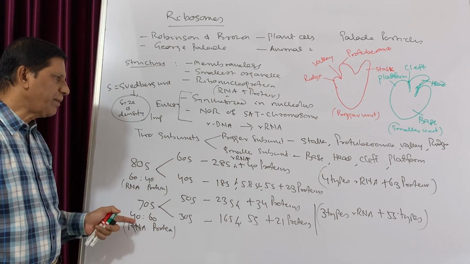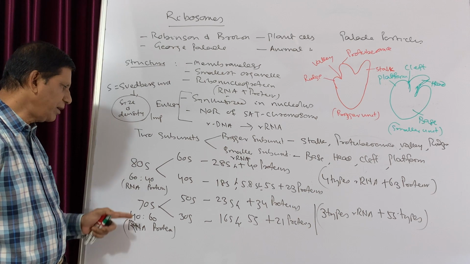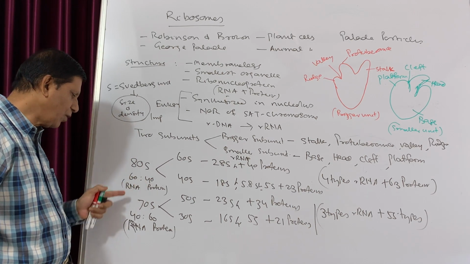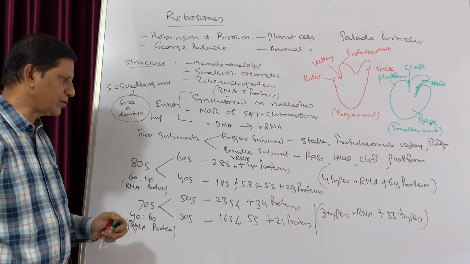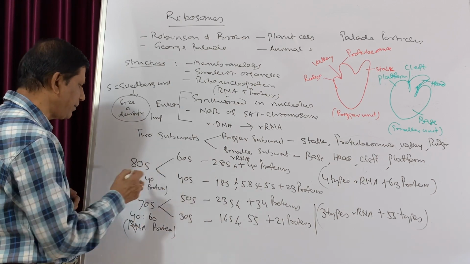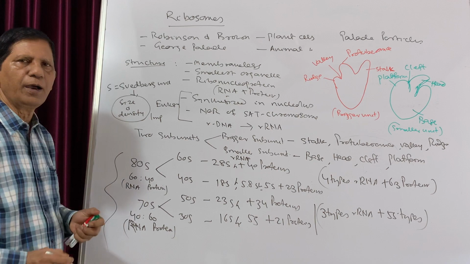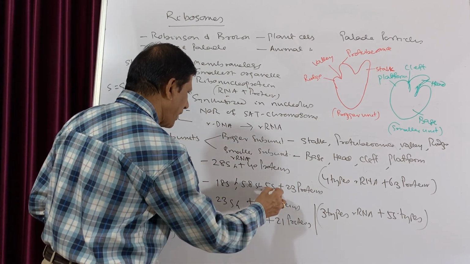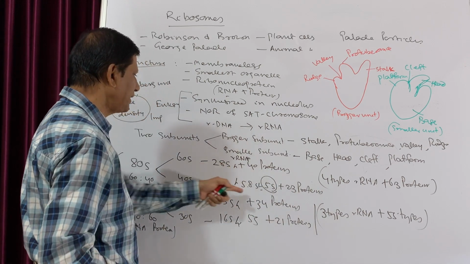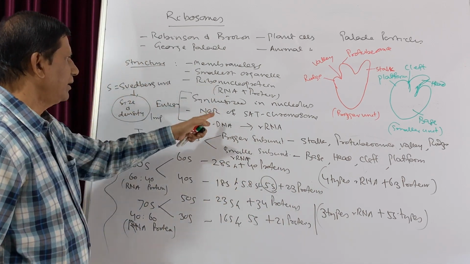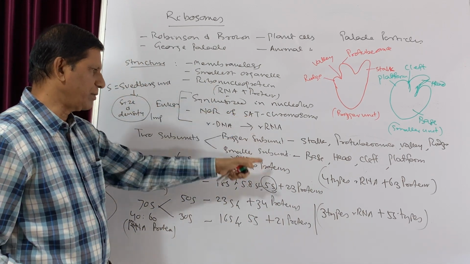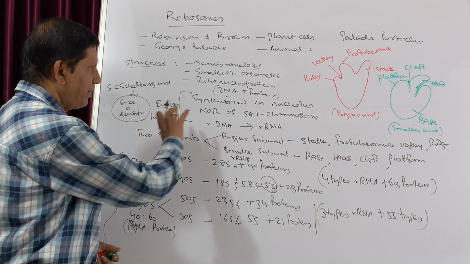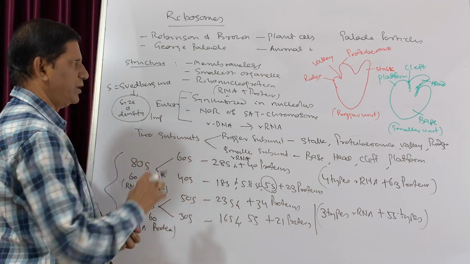That means both of them consist of RNA and protein, but in case of eukaryotes, the RNA content is more in comparison to the prokaryotes. And these are the different types. These are very, very important from examination point of view. Except this 5S, the remaining 3 are synthesized in the nucleolus, that is the NOR part of the SAT chromosome, while 5S is synthesized in the cytoplasm.